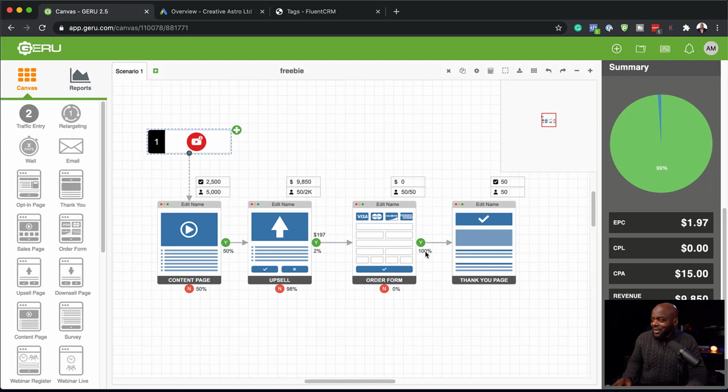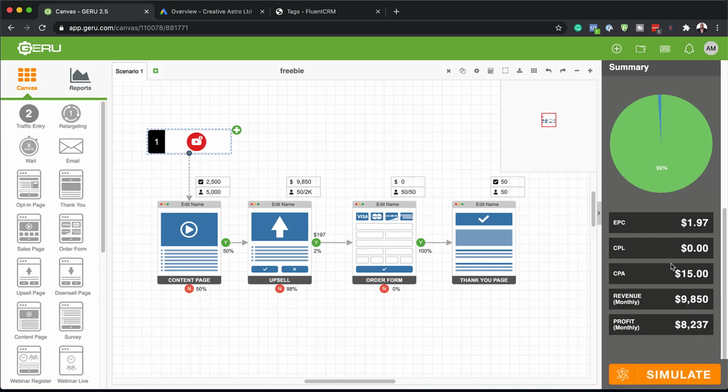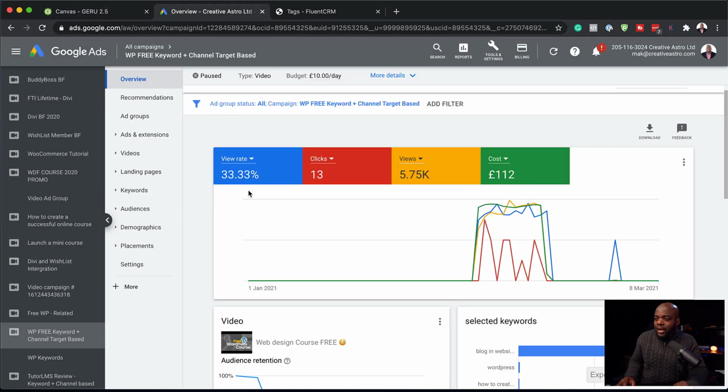But to be honest, it didn't work that way. And as you can see here, in fact, you can't really see it. Let me remove my face here. So this simulation gave me a profit of about $8,000. But like I said, it didn't work that way. So let's take a look at the raw data and see where things got messed up and how I could improve them. So over here is where I ran the campaign.